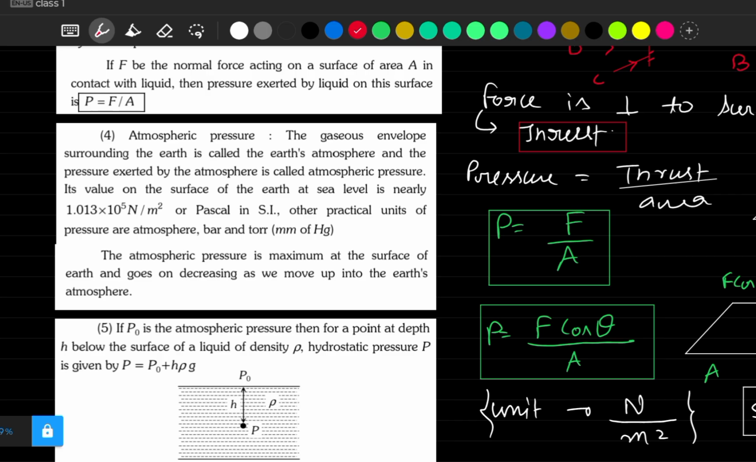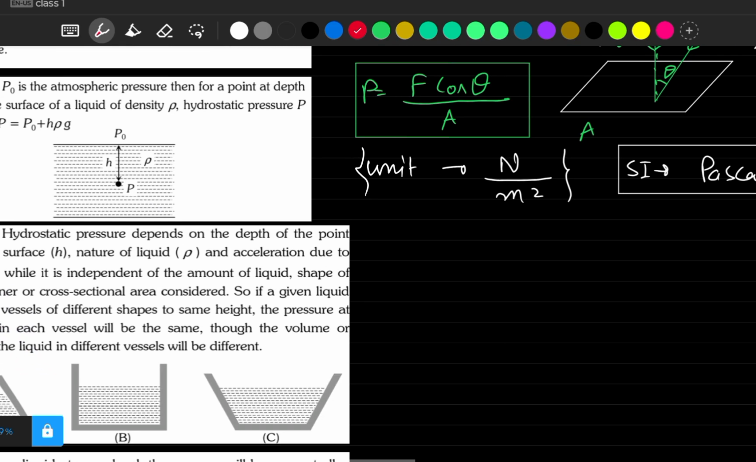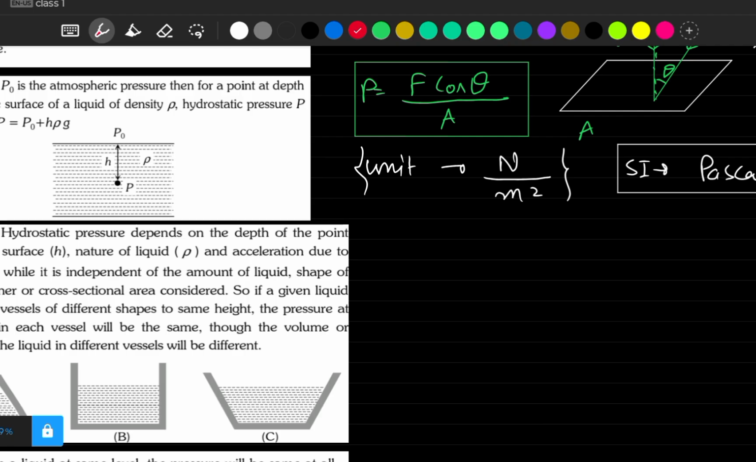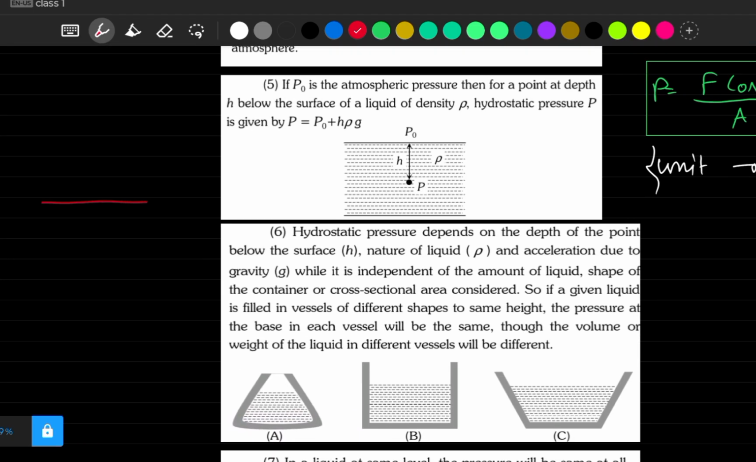Now let's discuss what atmospheric pressure is. Just think, in layman terms, what is atmospheric pressure? Let's say you are here on the ground, and you are standing here.